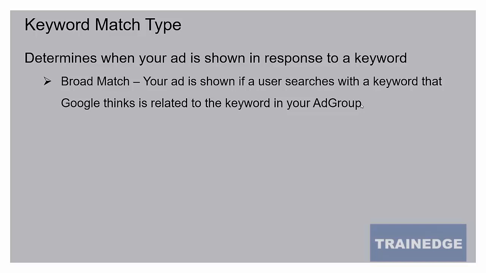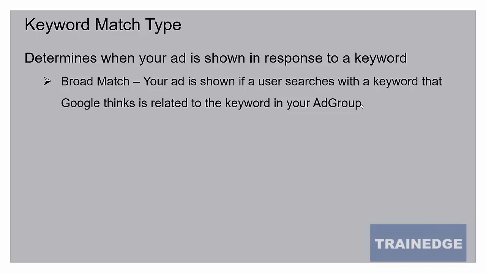If somebody is searching for digital marketing jobs, your ad might be shown. If somebody is searching for marketing jobs, your ad might be shown. Somebody is searching for marketing trends, your ad might be shown, because there's some match between the keyword you are targeting and the search term that the user is using on Google.